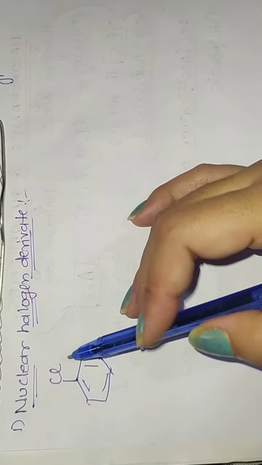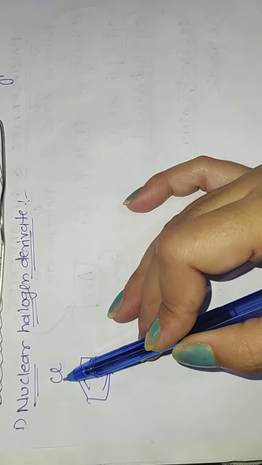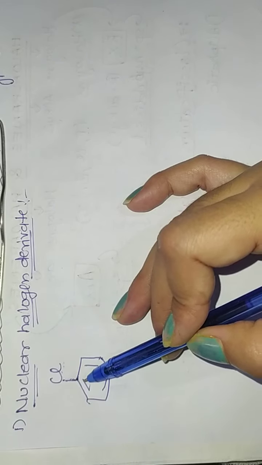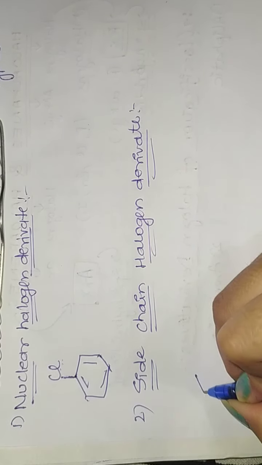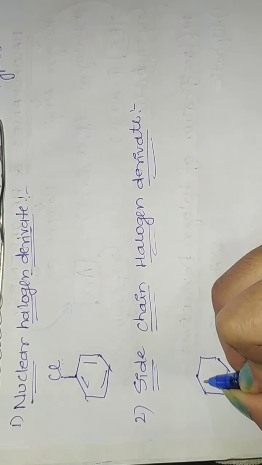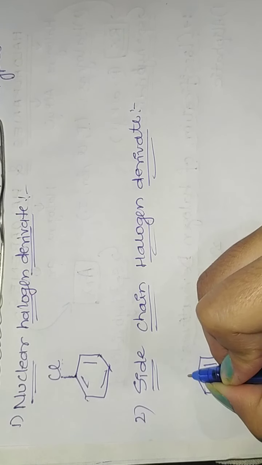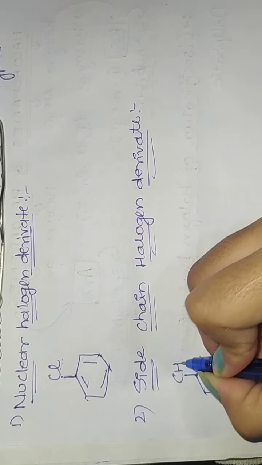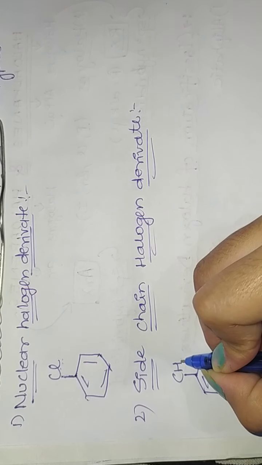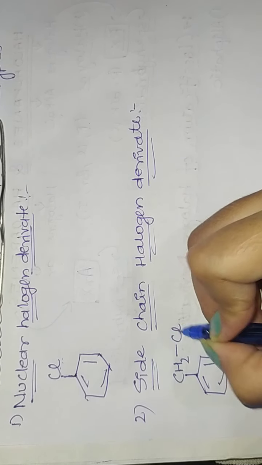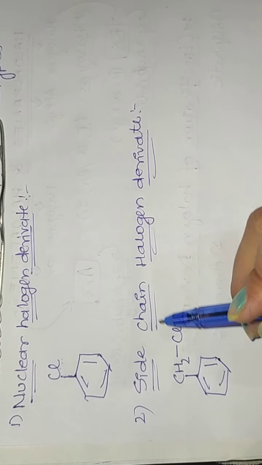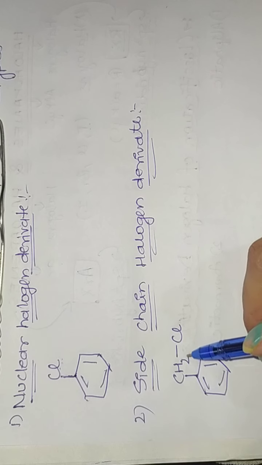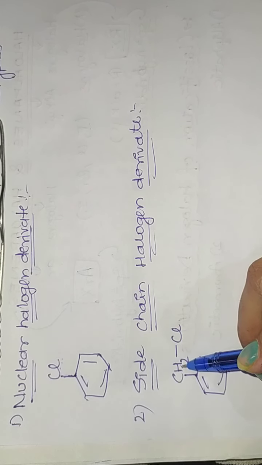You have to remember that in this, the chlorine, or halogen atom, is directly attached to the ring. The next one is side chain halogen derivative. As the name represents, side chain. What does it mean? We have some ring or aromatic compound. With this aromatic compound, first a carbon is attached, and after that the halogen is attached to it. So it is known as side chain halogen derivative. That means one hydrogen is removed from here and the halogen is attached to the side.